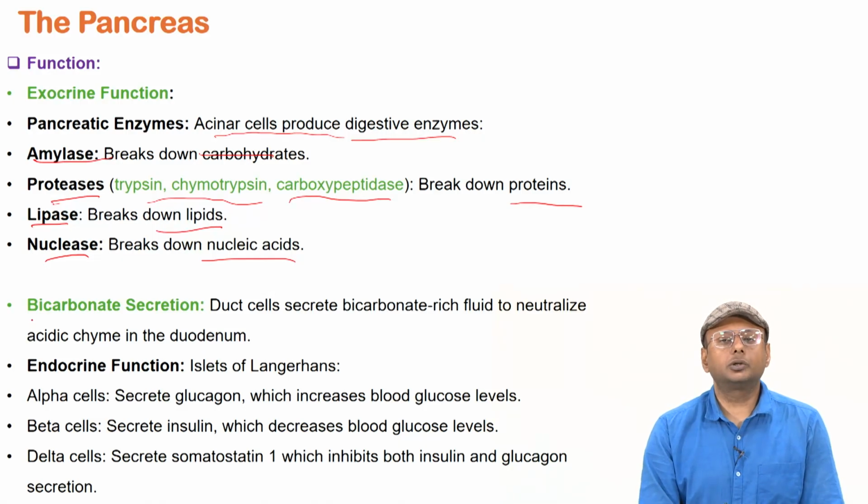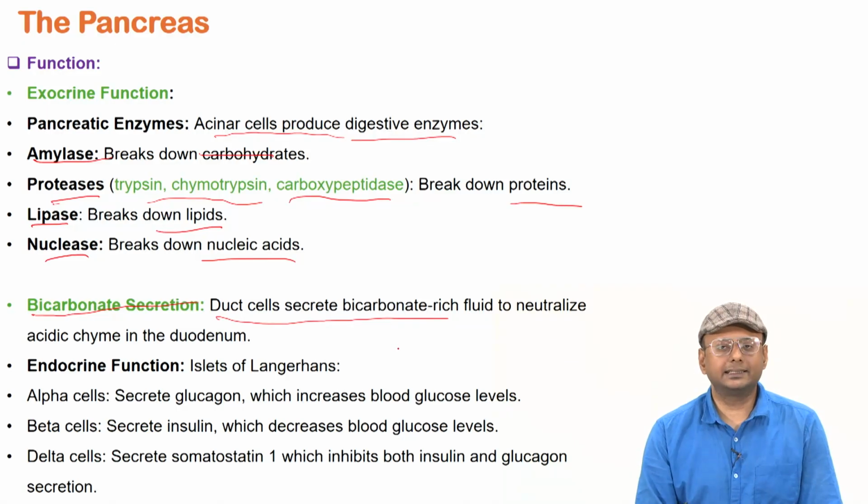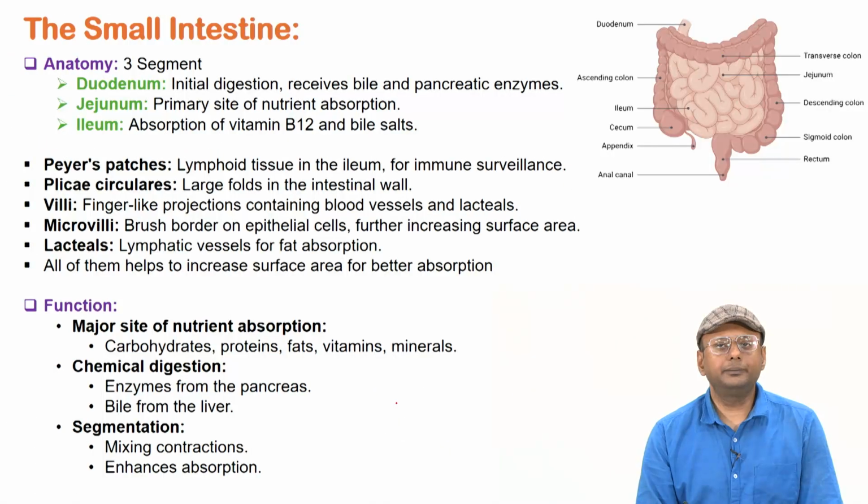Okay. And also these acinar cells can secrete bicarbonate. By the secretion of bicarbonate from the duct cells, they maintain acidity and basicity. So basically they have a function of neutralization of the acidic chyme in the duodenum and maintaining pH regulation of the body. Okay. And as you know, the endocrine function of the pancreas is also very important. They maintain the glucose homeostasis in our body.